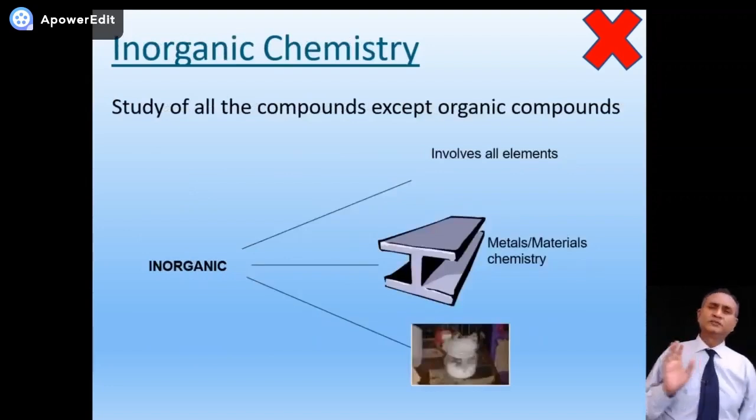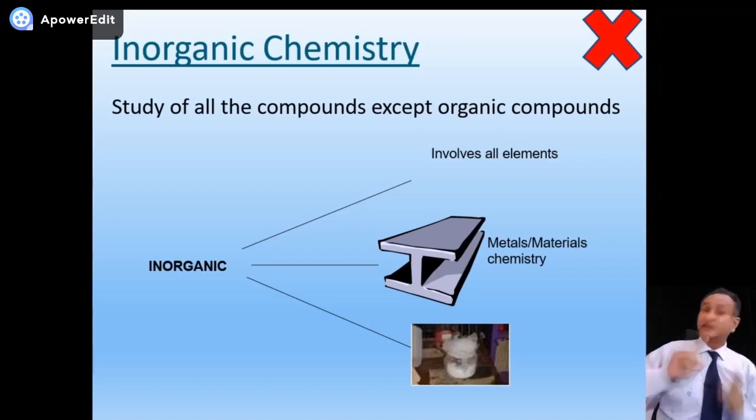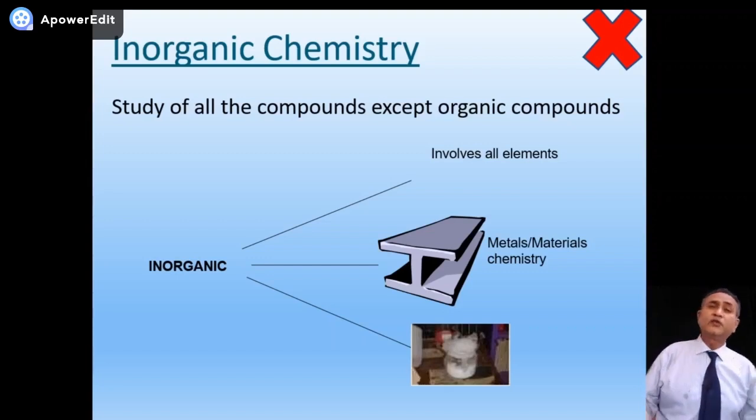Inorganic chemistry. What is inorganic chemistry? If the study of carbon and hydrocarbon compounds is called organic chemistry, then all the rest of the compounds, 66 million minus 9, how many? 57, correct. 57 million. The study of 57 million compounds is called inorganic chemistry. Now it includes the compounds of all the other elements, like water. It contains hydrogen and oxygen. Water is studied in inorganic chemistry, like hydrogen chloride or hydrochloric acid. It is studied in inorganic chemistry. So all of these are inorganic compounds.